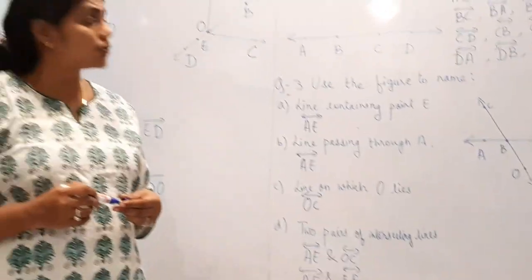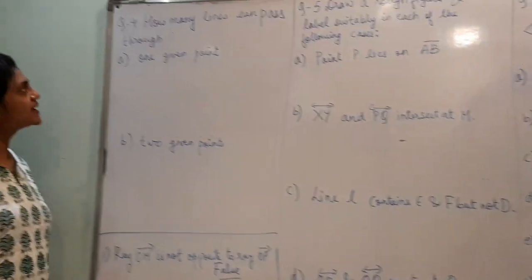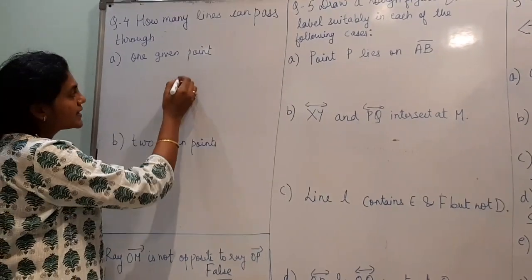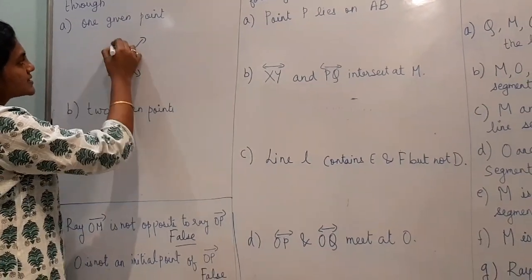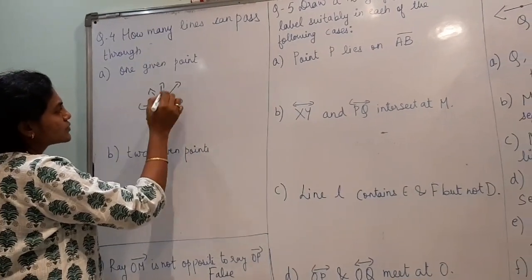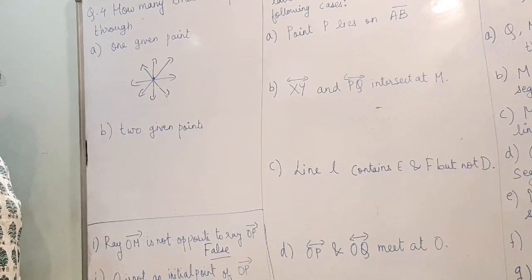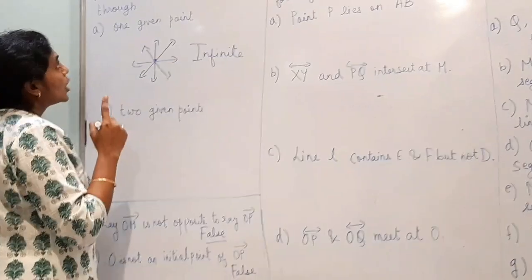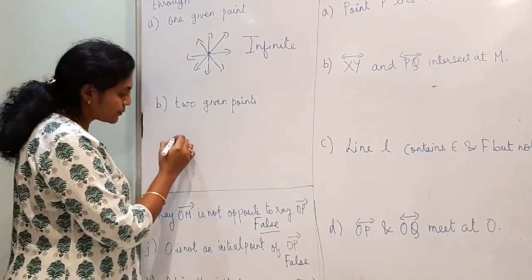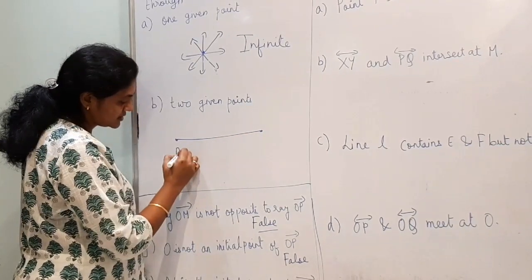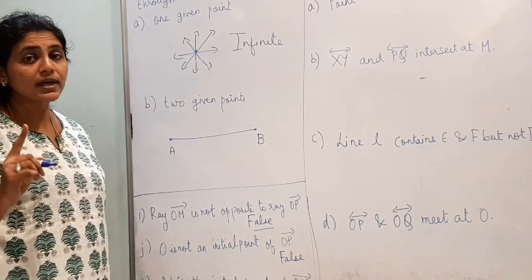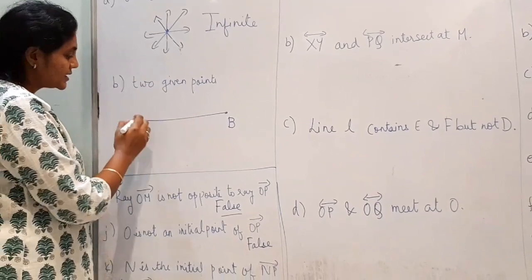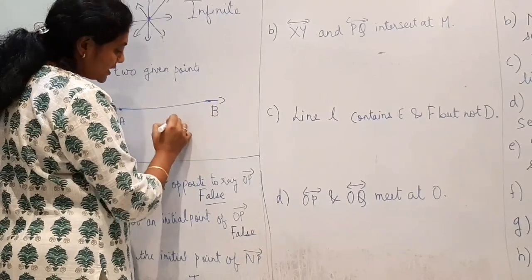Now we will go for question 4. How many lines can pass through a given point? Now one point is given. How many lines can you pass through it? That is infinite. Infinite means countless, so here you have to write infinite. Now how many lines can you pass through two given points? Suppose A and B. Only one single line. So through two given points you can pass only one line.